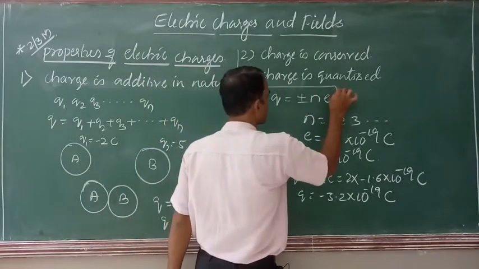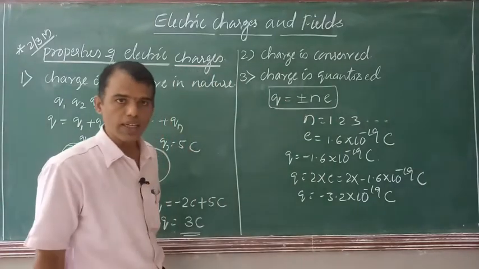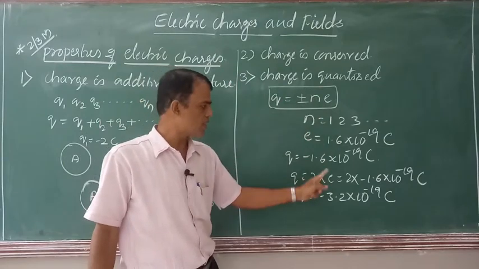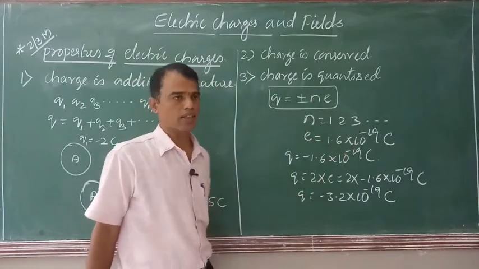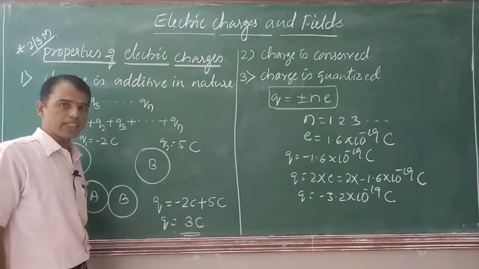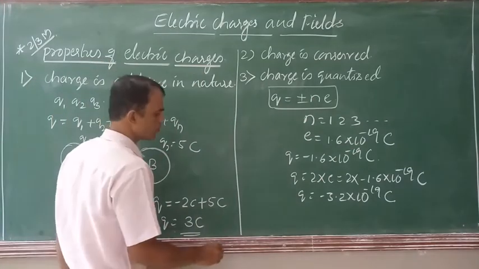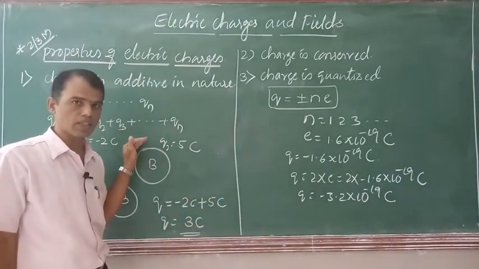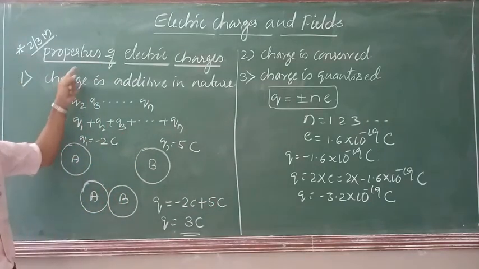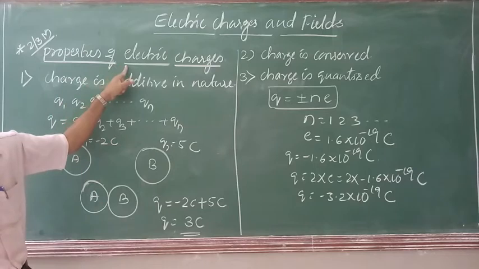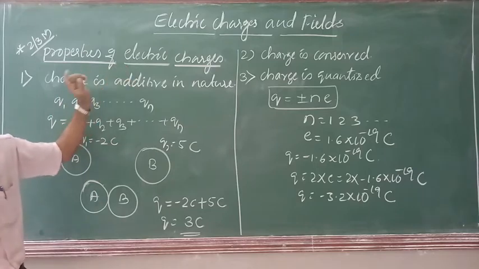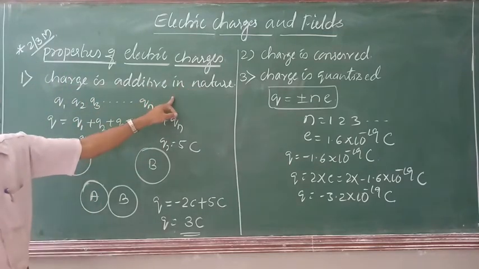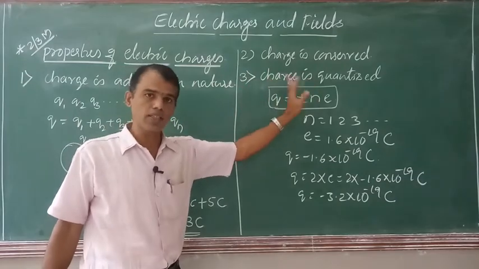So the total charge on a body is Q is equal to plus or minus Ne, where E is the charge on the electron and N is an integer which takes a value from 1 to 3, etc. So this is the quantization of electric charge. These three we call the basic or fundamental properties of electric charge. Suppose in the examination, if they ask, write the basic properties of electric charges, or write the fundamental properties of electric charges, we have to write: charge is additive in nature, charge is conserved, charge is quantized.